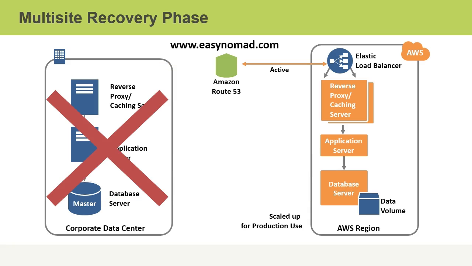However, if there is a failure, for example, in our corporate data center, then we could ensure that our second active configuration in the cloud would take over. And again, Route 53 DNS configurations with weighted routing play a big role in this. In this video, we discussed multi-site disaster recovery solutions.